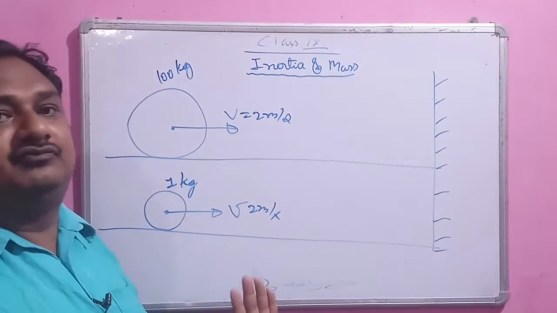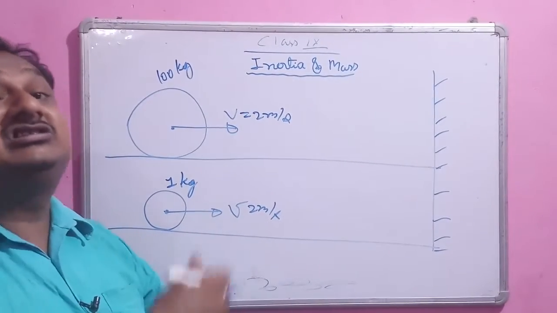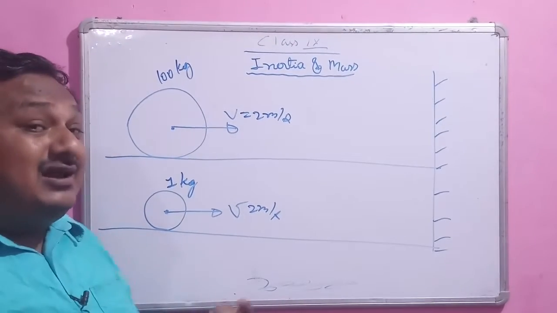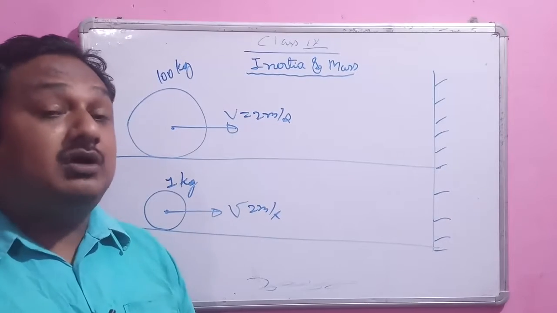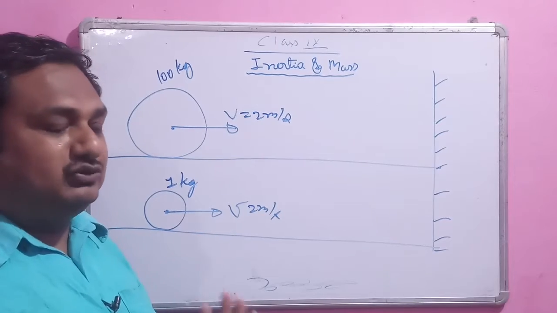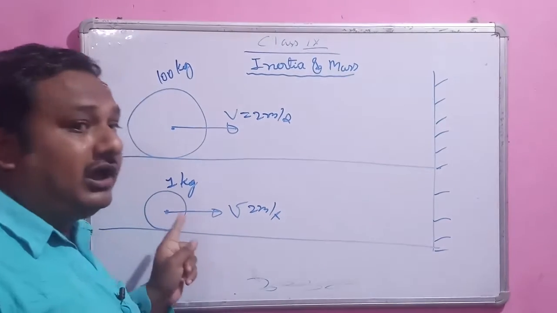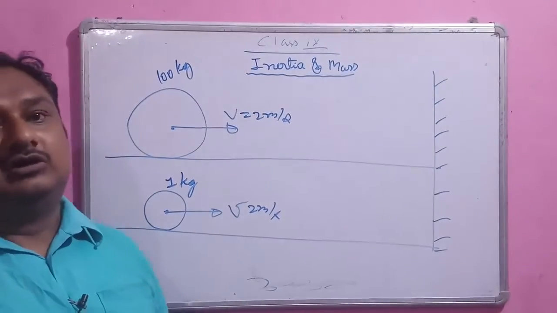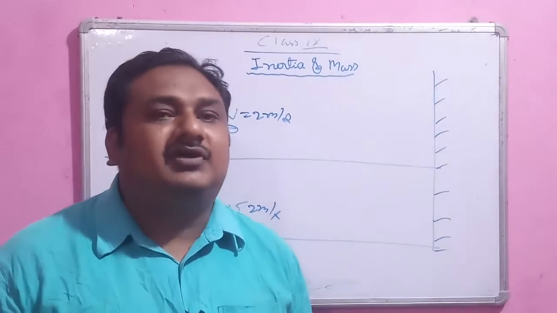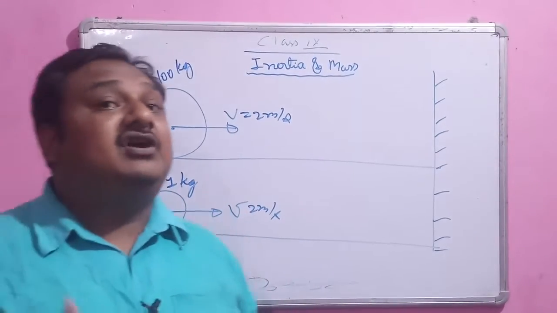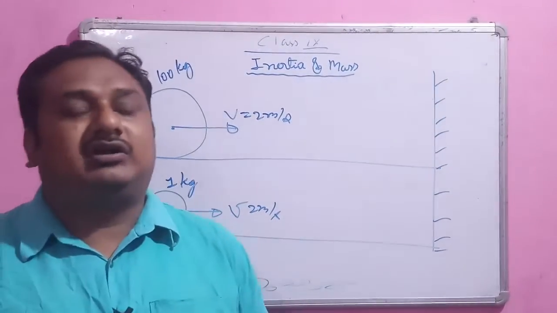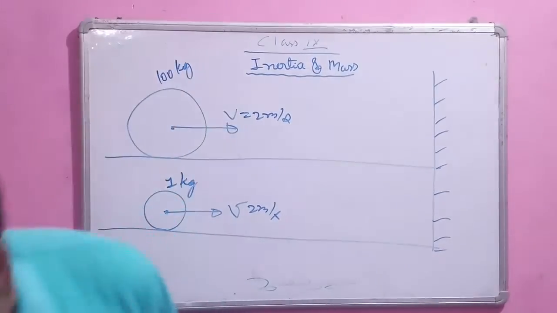Whenever we are stopping a ball, we are changing the state of motion of the ball. And in that case the ball doesn't want to come to rest. This opposition is less in the 1 kg ball, and this opposition is more in the 100 kg ball. So we can say that inertia is directly proportional to mass. If the mass of the body is more, then the inertia of the body is more.